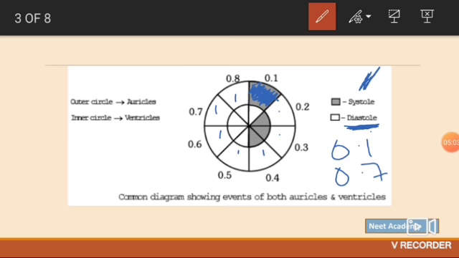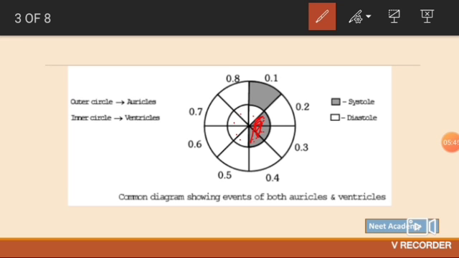Okay. Now we'll be seeing ventricles. Seeing the ventricles, we can see the middle circle. We'll be focusing on this circle. In this we can see that these three are colored. That is the part when the ventricle is having systole, and the other white part, 1 2 3 4 5 boxes, the 0.5 part, is ventricular diastole. Ventricular systole means the ventricle is contracting at that time. Ventricular diastole means the ventricle is in relaxed position.